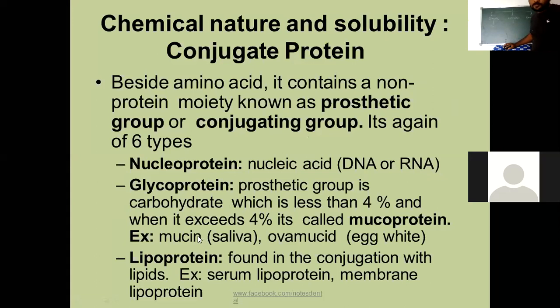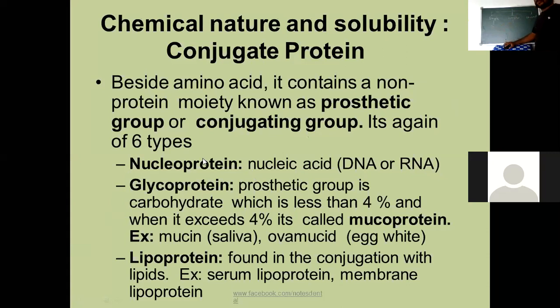Next, the second category: complex proteins, also known as conjugated proteins. They are associated with non-amino acid groups.